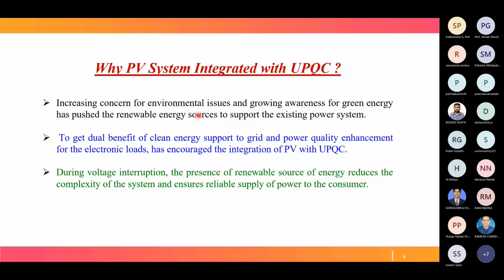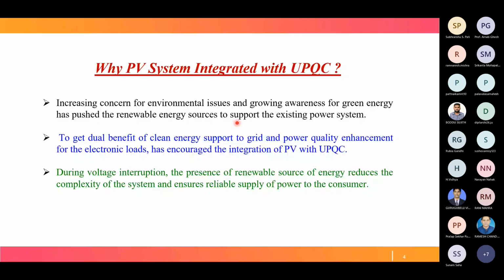When people talk about this, the greener solution is photovoltaic. So to get the dual benefit of clean energy support to the grid using photovoltaic and also power quality improvement for the electronic load, we go for PV integration with UPQC, for both power quality improvement and green energy support to the grid.